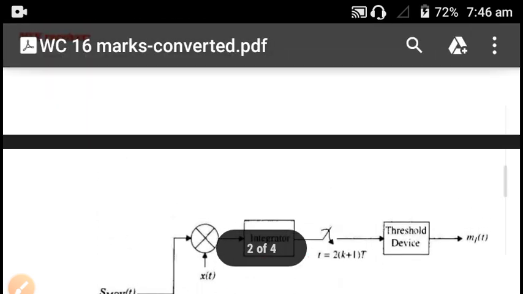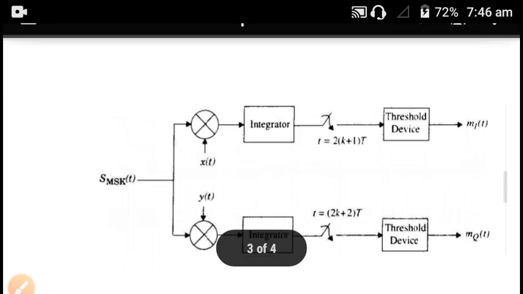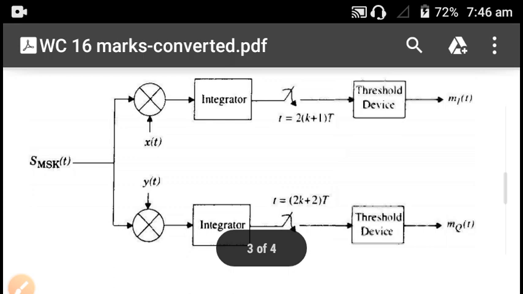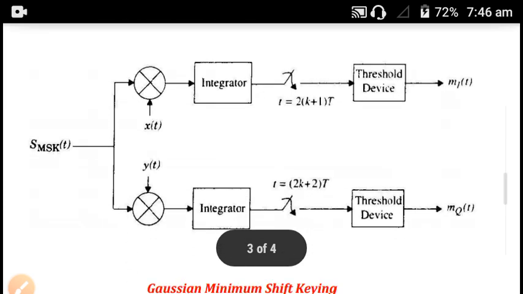Then the MSK receiver, or MSK demodulator. In the MSK demodulator, the received signal s(t), the signal that is transmitted from the transmitter, is received here.